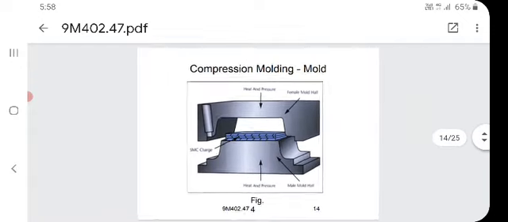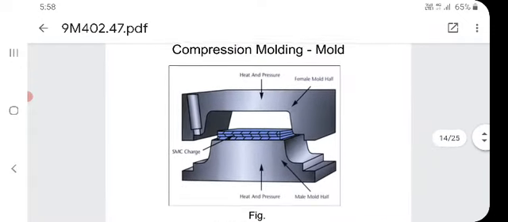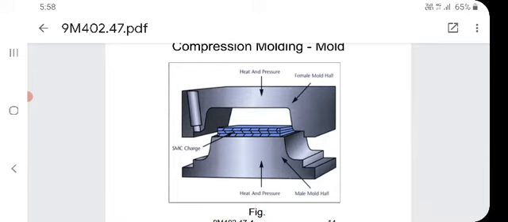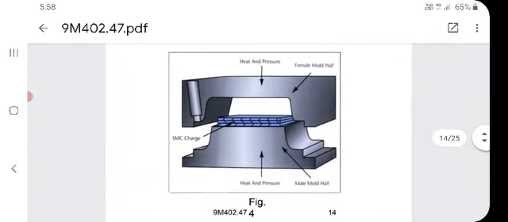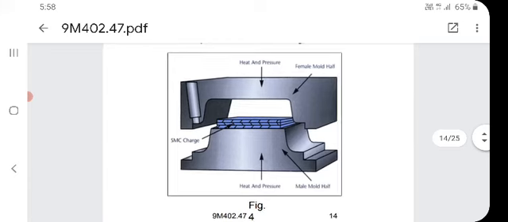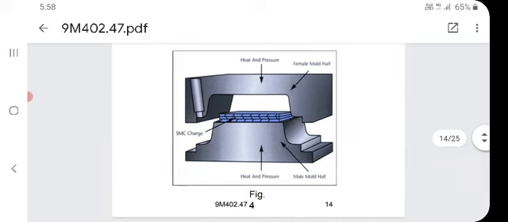Compression mold. On this screen you are getting a very good quality figure. From the top you are applying the heat and the pressure in the vertical direction. At the bottom you see the female mold half. Below that you see the male mold half, and from the bottom also we apply the heat and the pressure. In between the male and the female, you see the SMC charge. By applying the pressure from the top and the bottom, we get the required shape. The shape depends upon the mold.